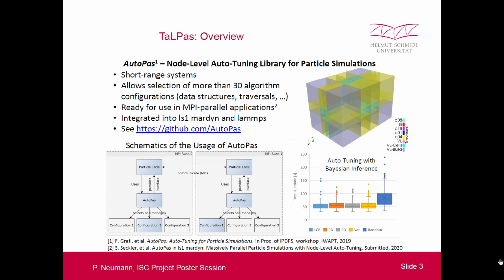What you see here on top is a picture of a load-balanced MPI parallelized particle simulation, and the coloring indicates the algorithm configuration that has been used on this particular MPI process. In particular, you see in yellow that some domains make use of the classical linked cell algorithm for particle simulations, and some others, for example the gray ones, make use of so-called Verlet lists. So sometimes one or the other traversal is faster.